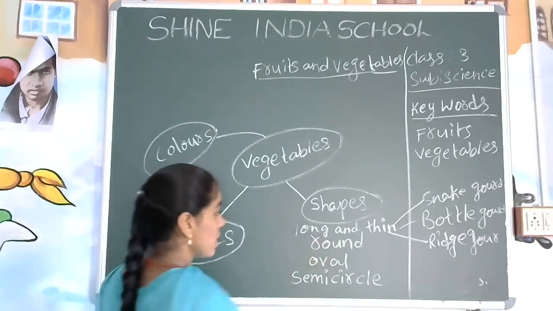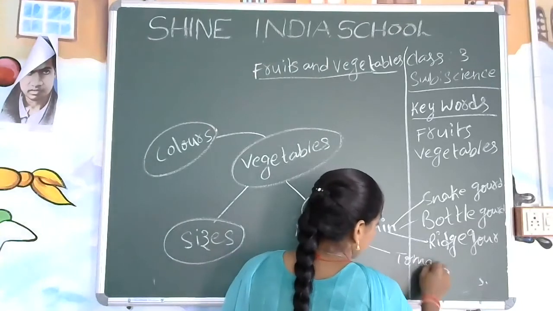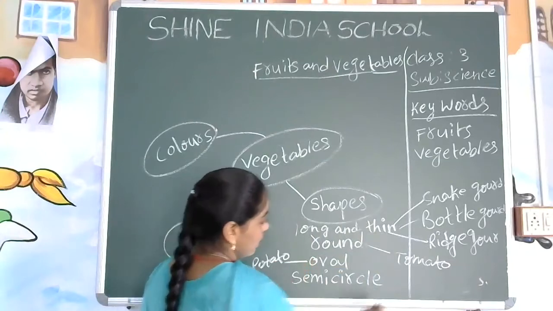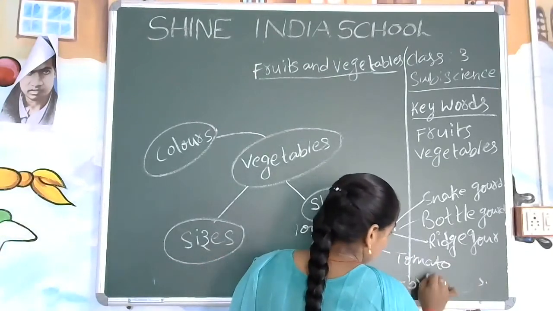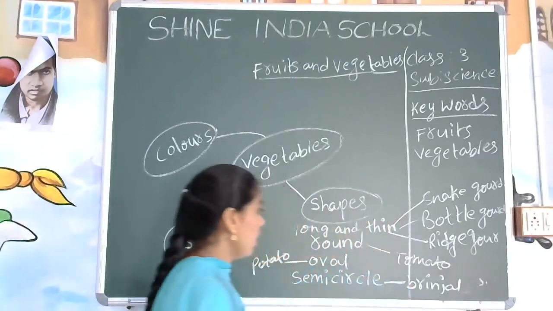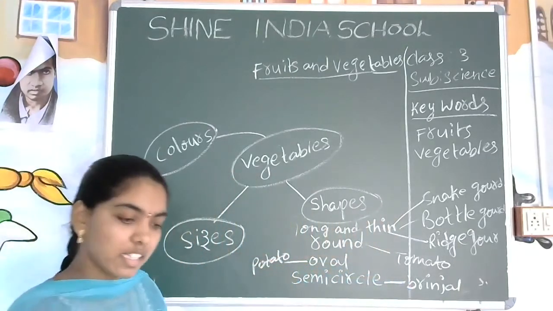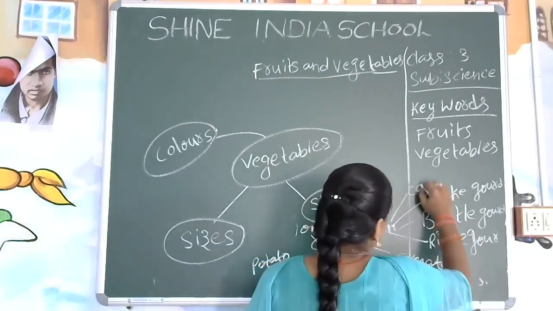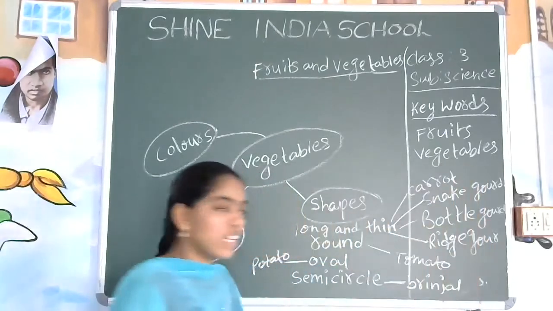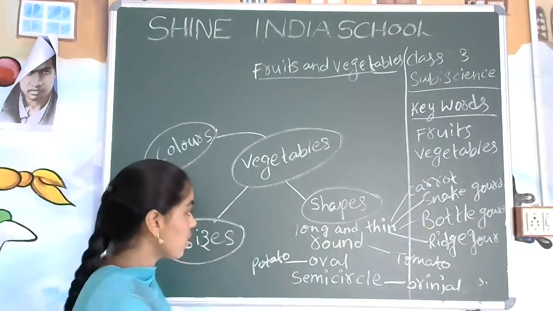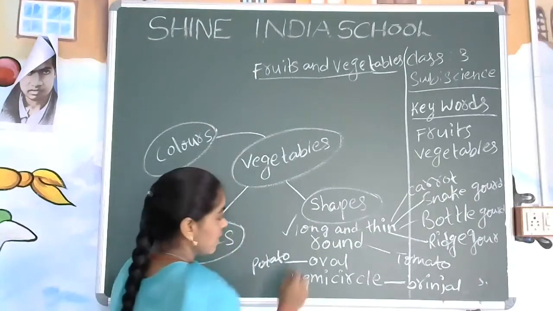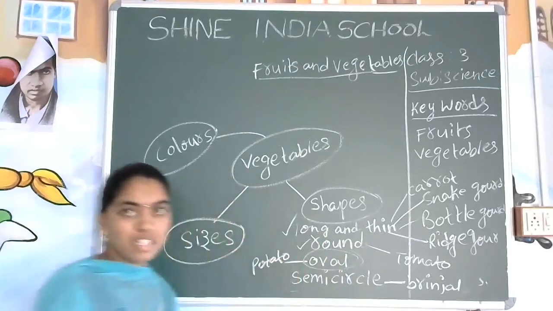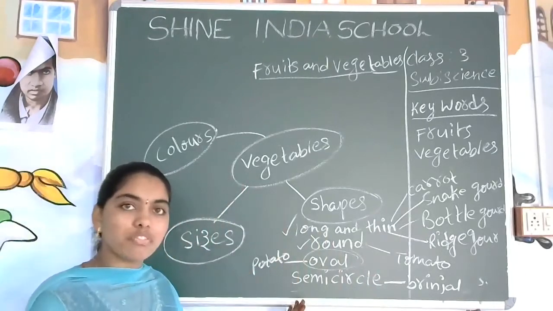And what about the round shape? Yes, tomato you can get. Oval shape, potato you can see. Yes, semicircle, you can see the brinjal. And some are unshaped also, like carrot; you can see it is long and thin, you can write. Carrot. Okay, these are the different shapes we have learned. What is the first shape? Long and thin. Second one, round. Third one, oval shape. Fourth one, semicircle. Okay, these are the shapes of vegetables.